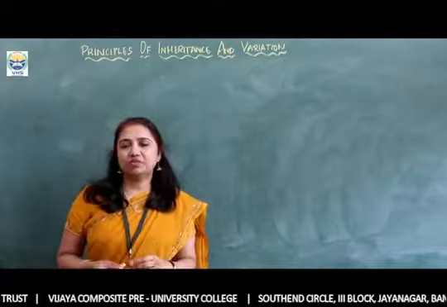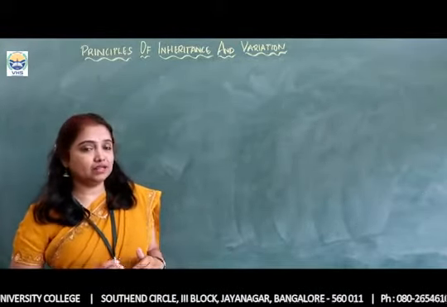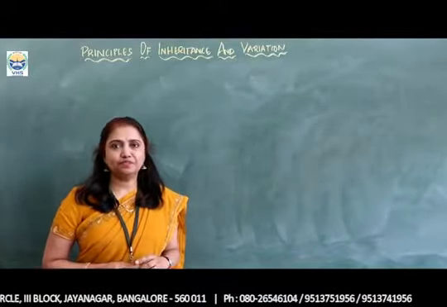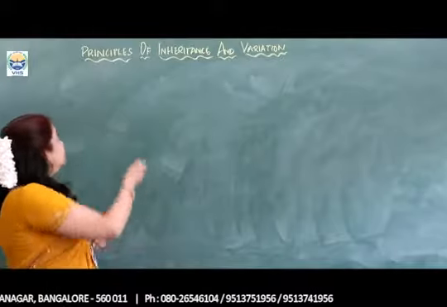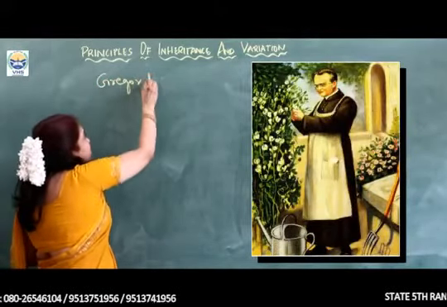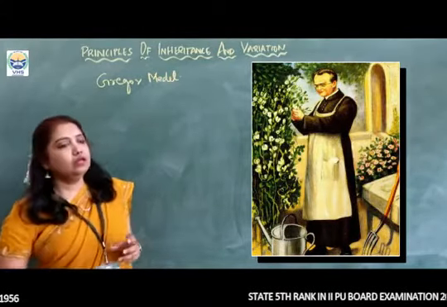In this chapter we are going to study all those characters and variations with respect to genetics. When we talk about the chapter called genetics, what comes to our mind? It is none other than the father of genetics, Gregor Mendel.